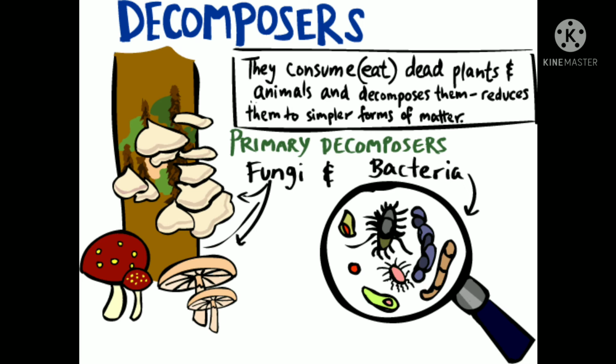The primary decomposers are fungi and bacteria. These microorganisms break down complex organic compounds from the dead and decaying remains of plants and animals and convert them into simple inorganic substances, which are further utilized by producers.